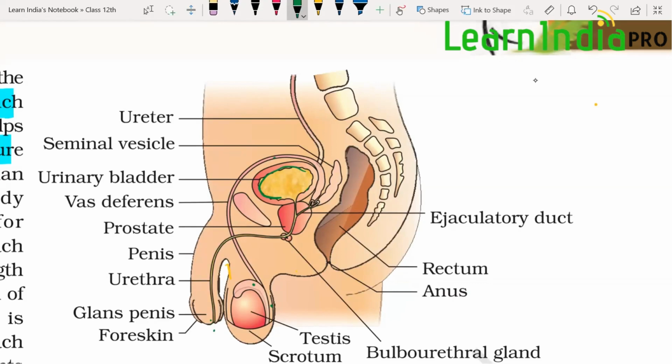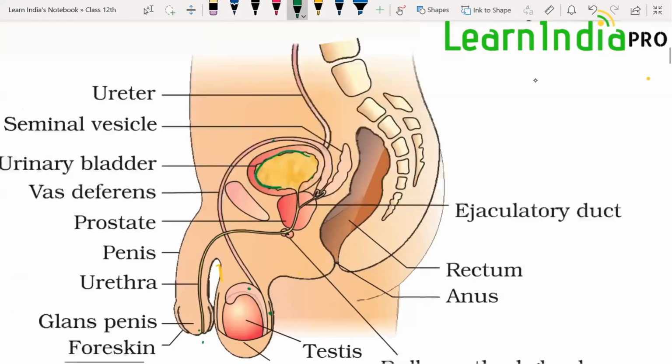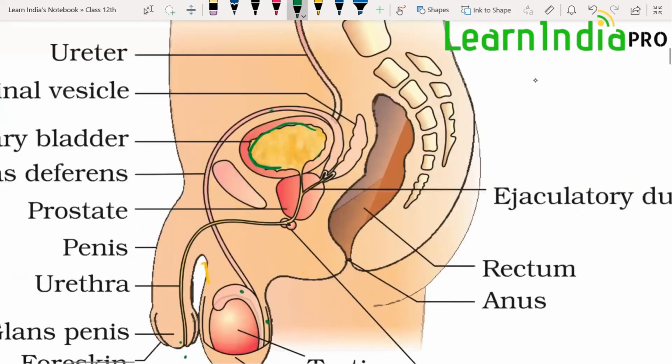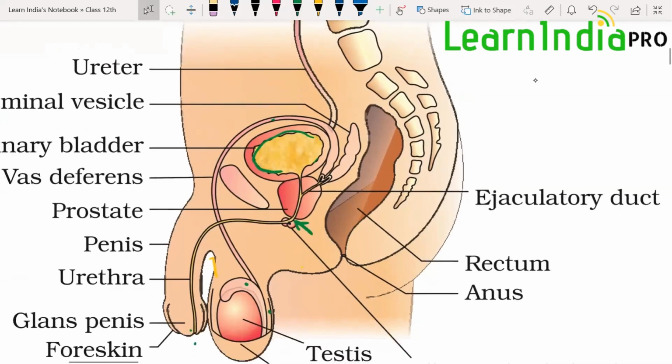Next, the second part: if you see, there is a small gap between the prostatic urethra and the next, the penile urethra. This is called the membranous urethra, and it is the smallest part of the complete urethra. It is behind the pubic symphysis. Now, what is pubic symphysis?